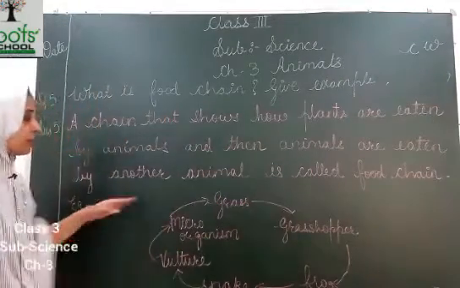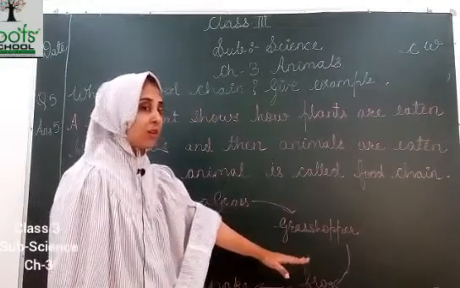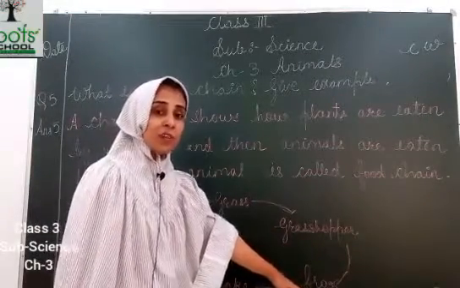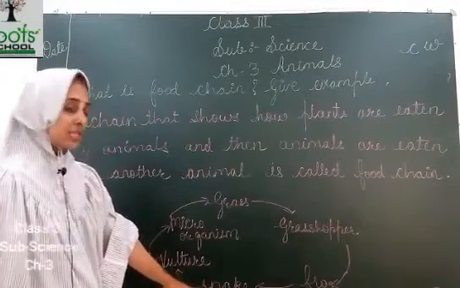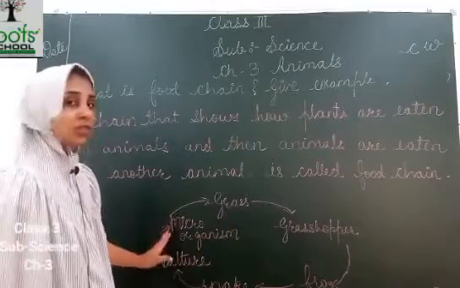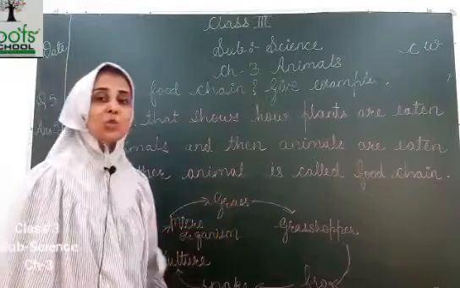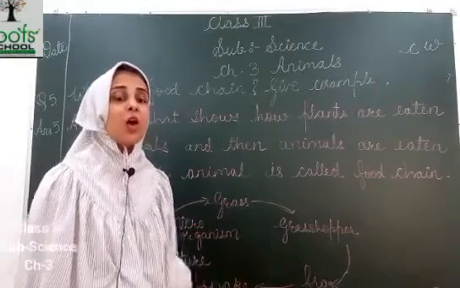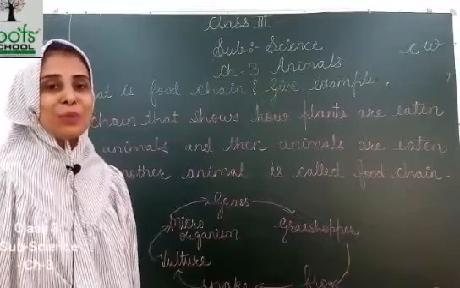So this is the example. Grass is eaten by grasshopper. Who eats grasshopper? Frog. Now frog is eaten by snake. Snake is then eaten by vulture, and vulture is then decomposed by microorganisms and then back again to grass. So this is a food chain. You will draw it this way and write it in the copy.